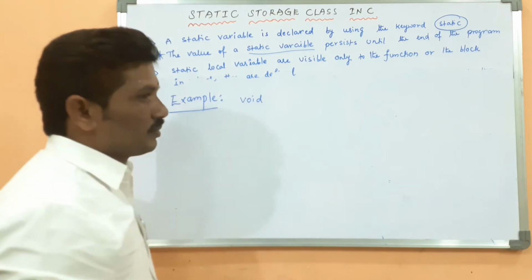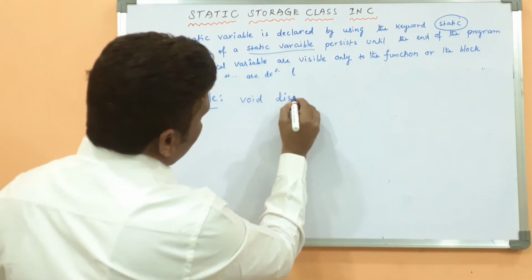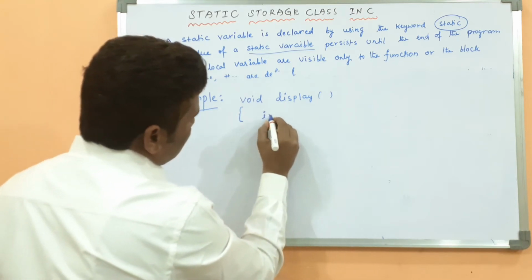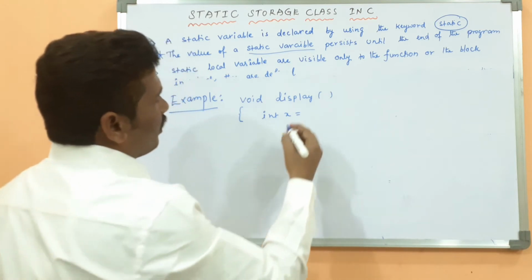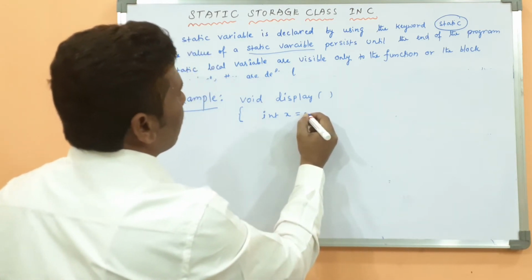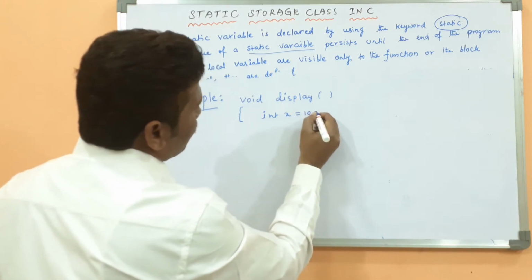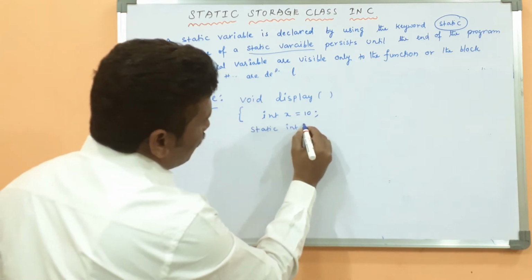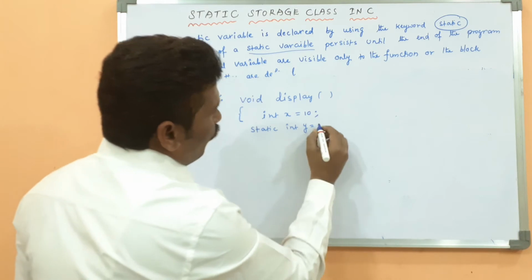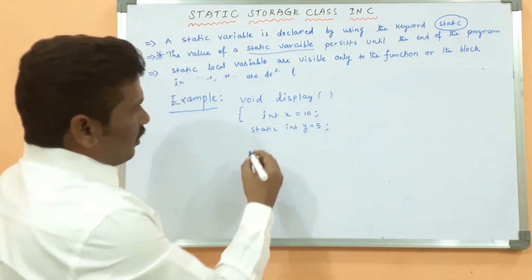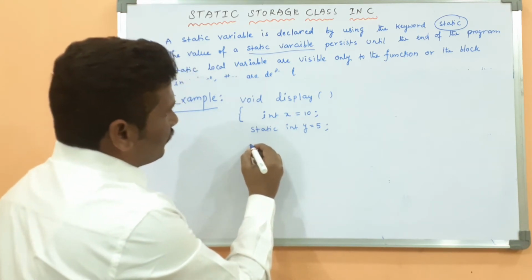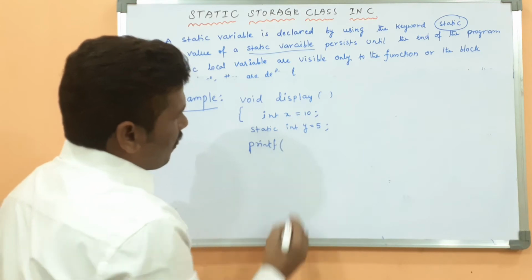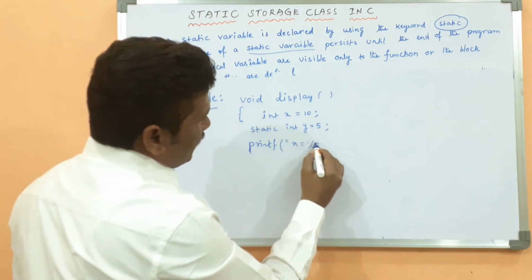Void display, then int x equal to 10, then static int y equal to 5, then printf x equal to percentage d, x.